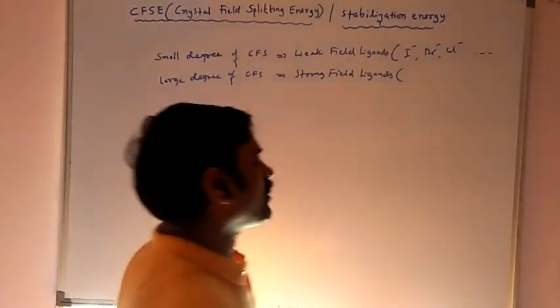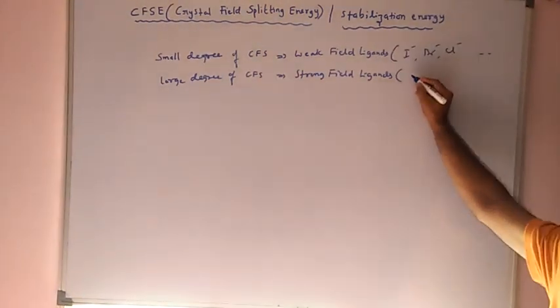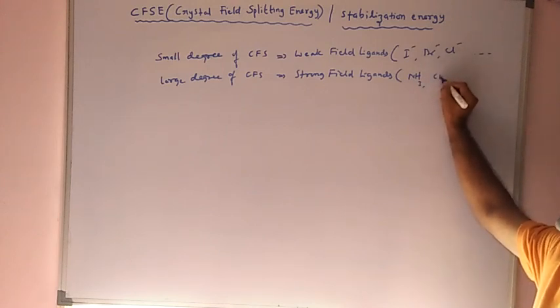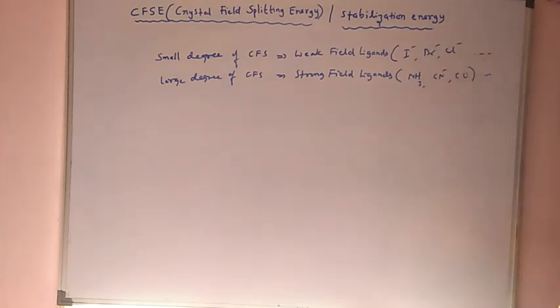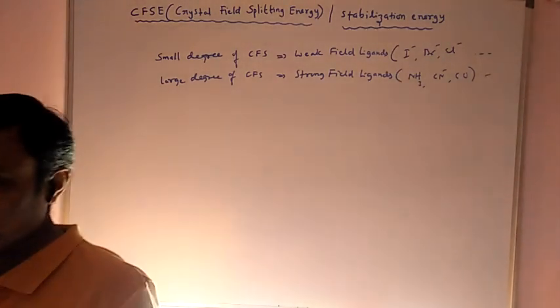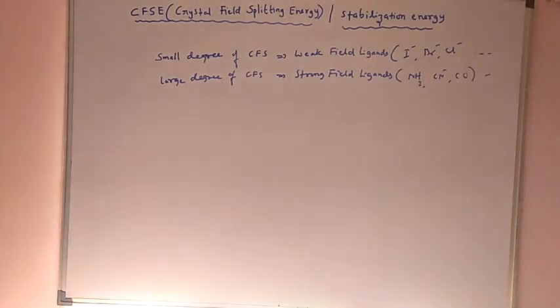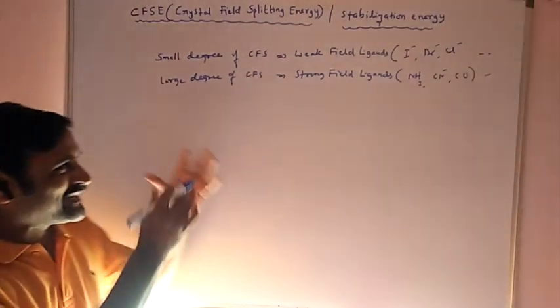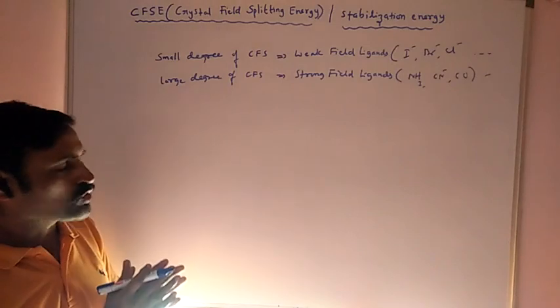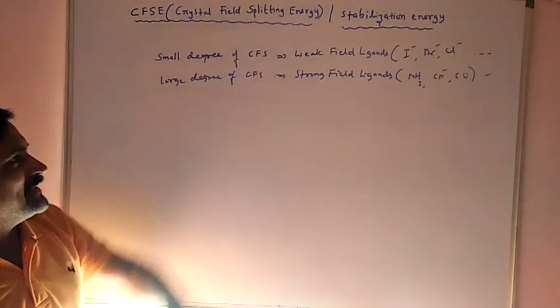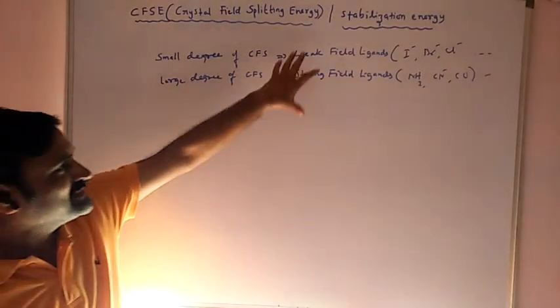In our syllabus, examples of strong field ligands we can consider are NH3, CN minus, CO. According to the crystal field theory, the systematic arrangement of ligands in increasing order of field strength is called the spectrochemical series. From that, we can divide these ligands into these categories.